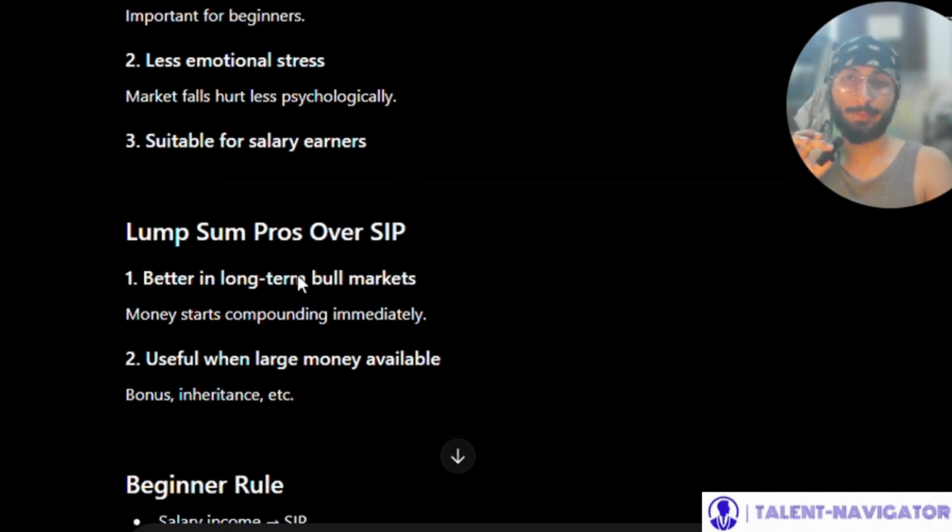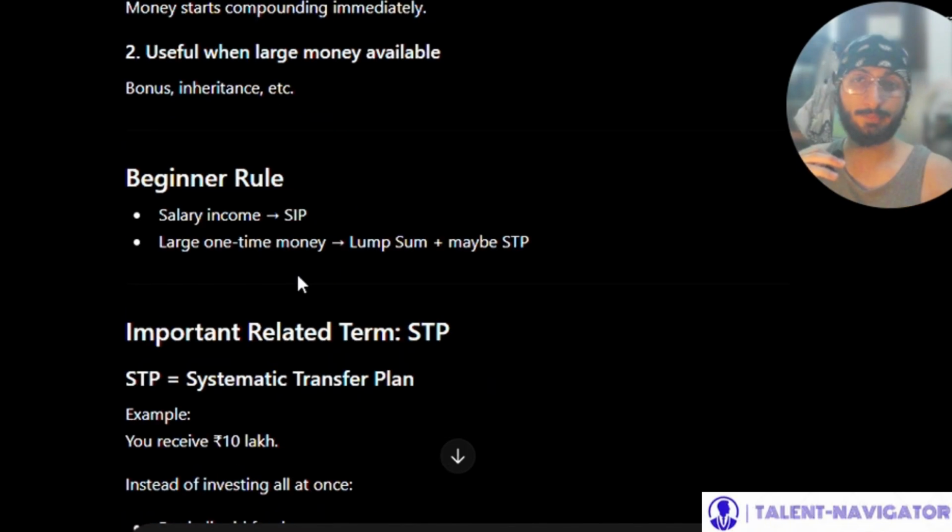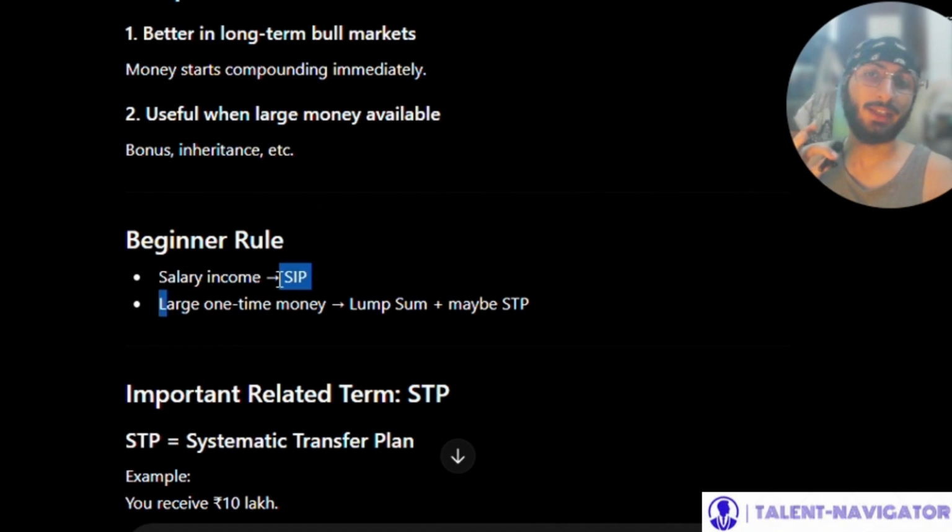Lump sum pros over SIP. It would be better in the long term, specifically in a long term bull market, because money starts compounding immediately. When you invest big amounts, they start compounding obviously due to the kind of money invested. It would increase and compound immediately, and it is useful when large money is available, like a bonus or inheritance, etc. Now, beginner rule: with salaried income, you use SIP. If you have large one time money to invest, then you probably can do lump sum or maybe STP.